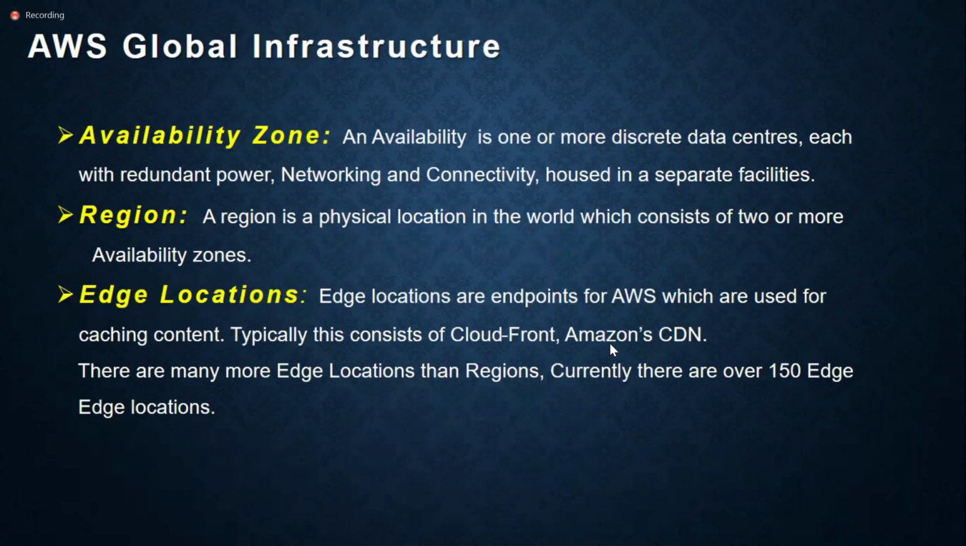Okay, now let's discuss in detail about AWS global infrastructure. Now kindly note down this point. What is meant by AZ, availability zone, region, and edge locations? Make a note.